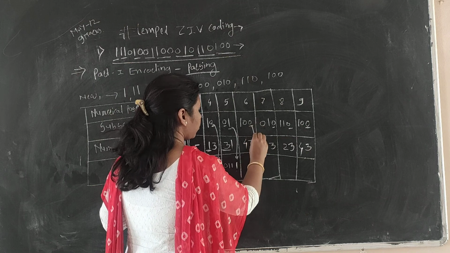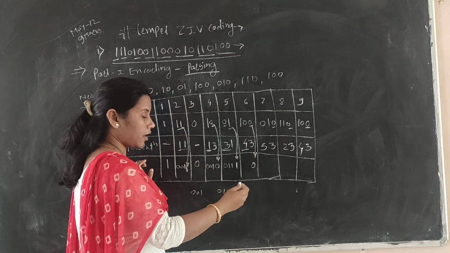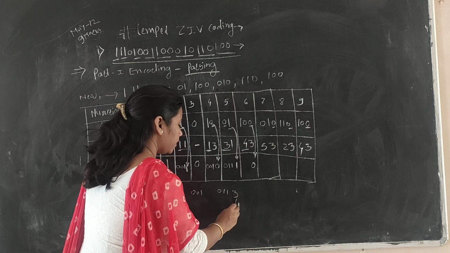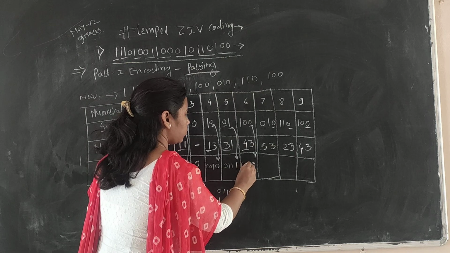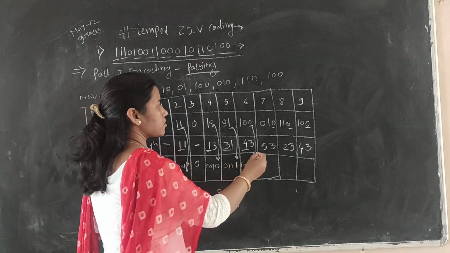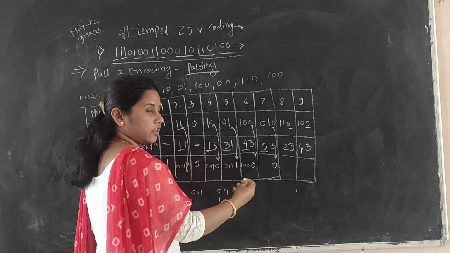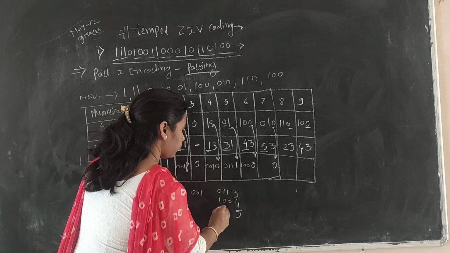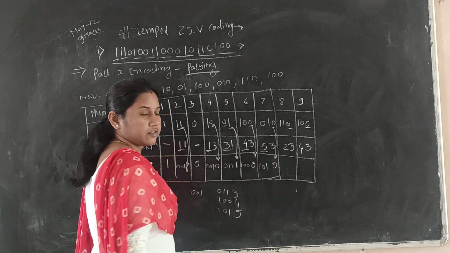For this 0, it comes as it is here, and 4 in binary representation is denoted by 1, 0, 0. Next, this 0 will come as it is, and 5 in binary will be 1, 0, 1. That's why we can write 1, 0, 1 here.